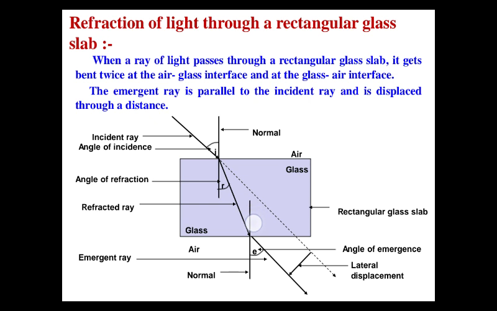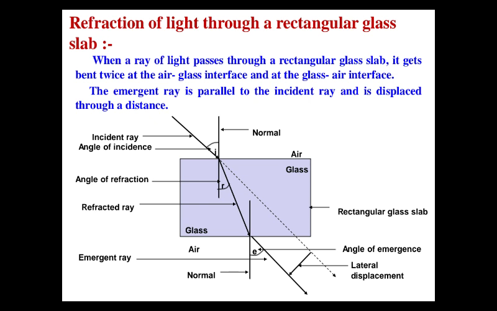And this is again the normal, and the ray of light would have come along this direction, but it does not, because again there is a change of medium. Now the ray of light is coming from glass to air, so it goes away from the normal. The ray of light is the emergent ray, and the angle between the emergent ray and the normal is the angle of emergence.